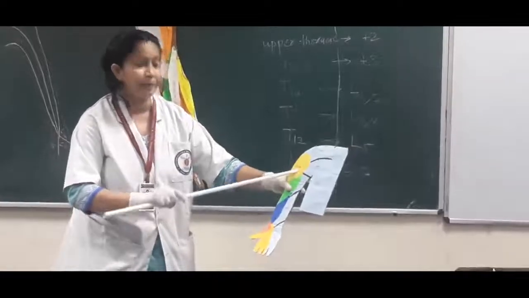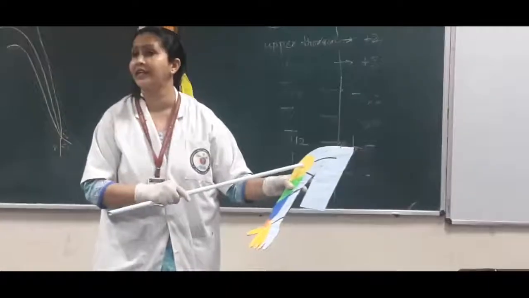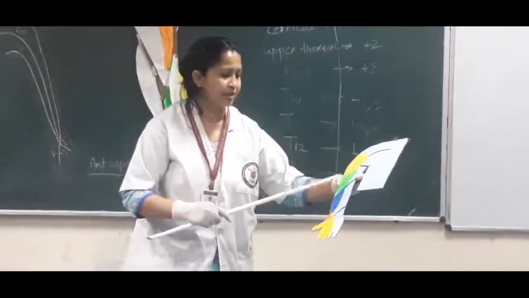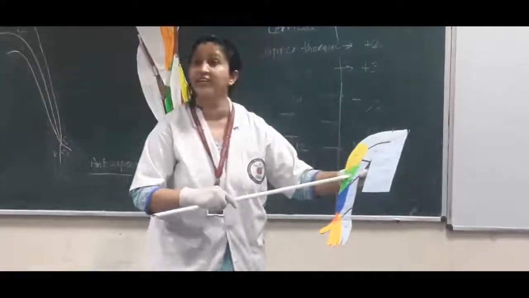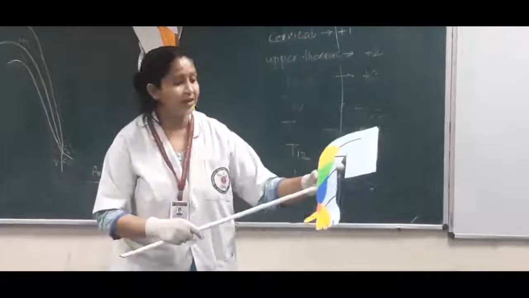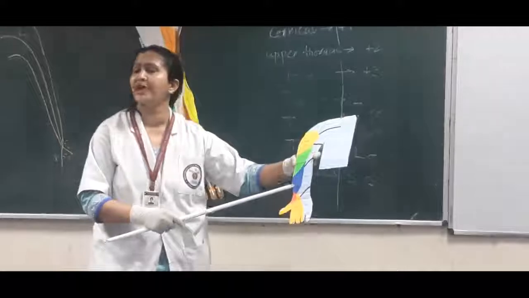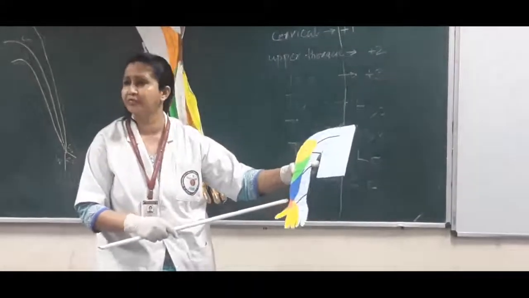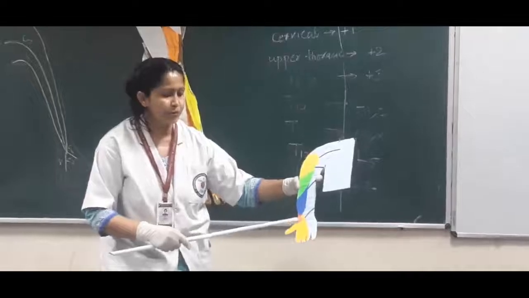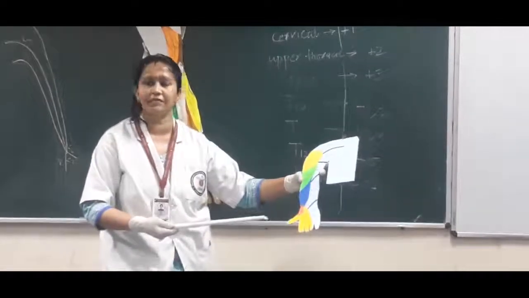Upper lateral, this is the branch of axillary nerve. Lower lateral cutaneous nerve of arm, this is the branch of radial nerve. Lateral cutaneous nerve of forearm, this is the branch of musculocutaneous nerve. Superficial radial nerve, branch of radial nerve.